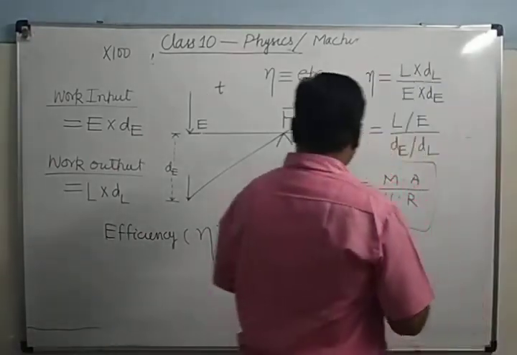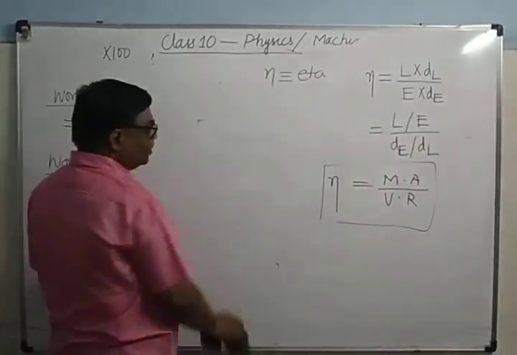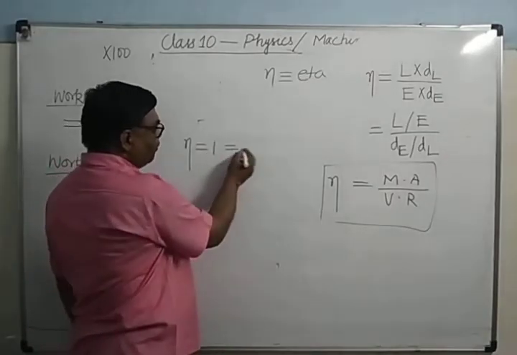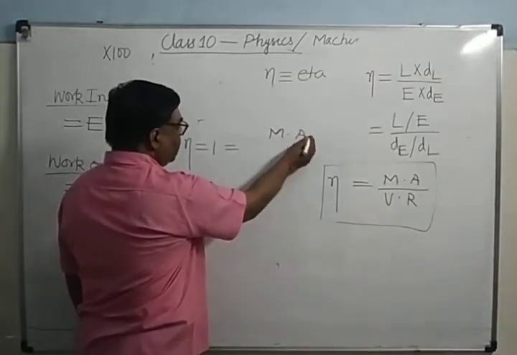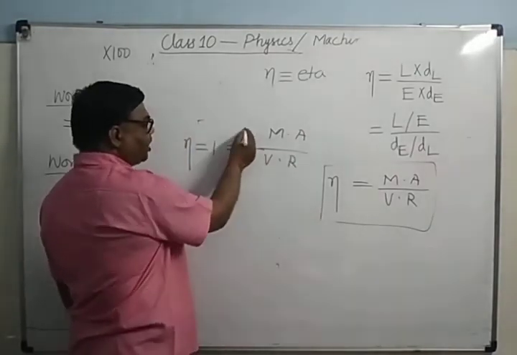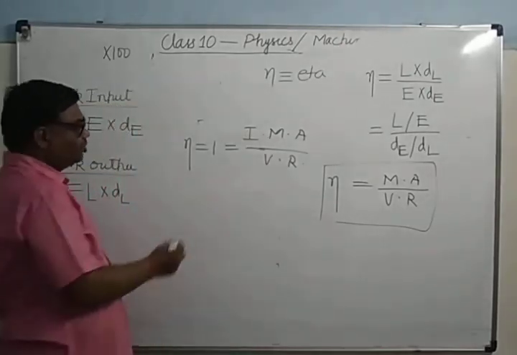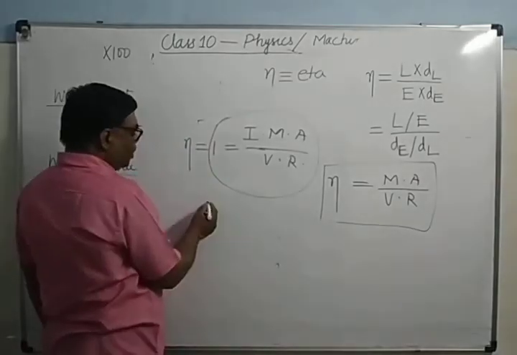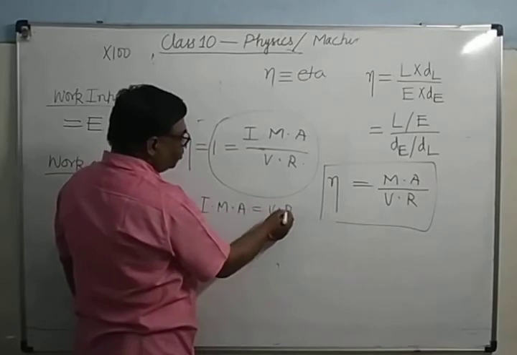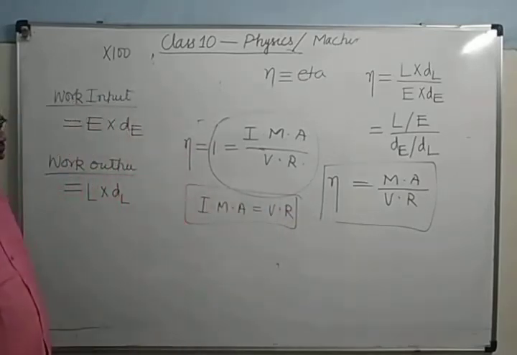Now for an ideal machine, I have told you, what is the value of efficiency? 1. Efficiency equals 1. Therefore, mechanical advantage upon velocity ratio equals 1. But in an ideal machine, there is ideal mechanical advantage, so in place of MA, I have written ideal mechanical advantage. So when you simplify this, what will you get? In case of the ideal machine, mechanical advantage is equal to the velocity ratio.